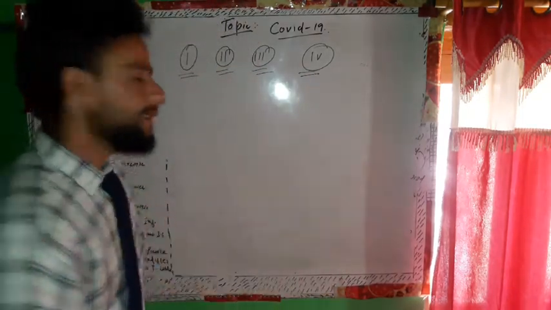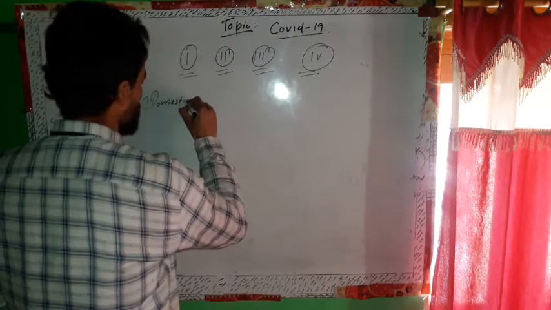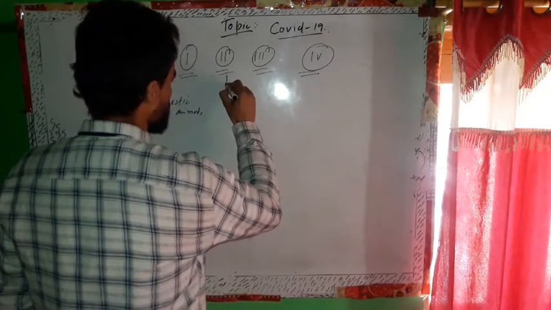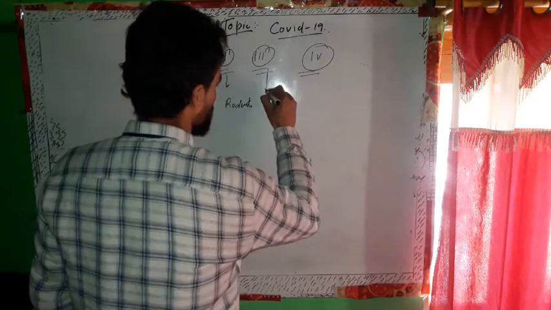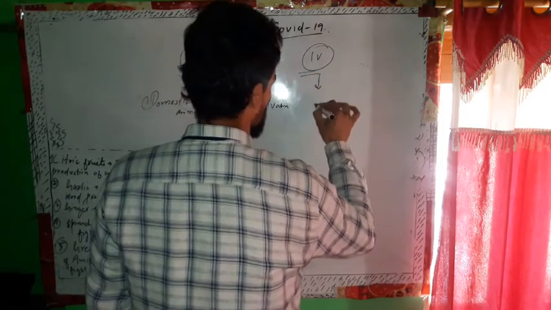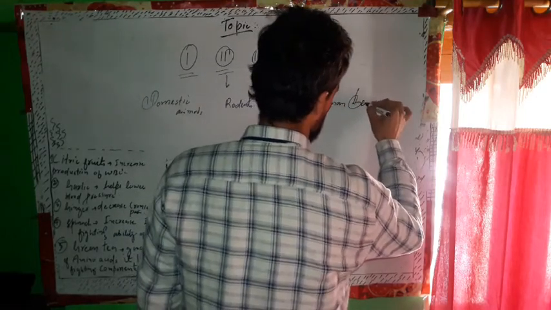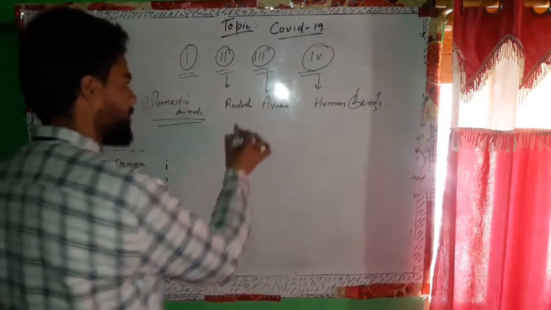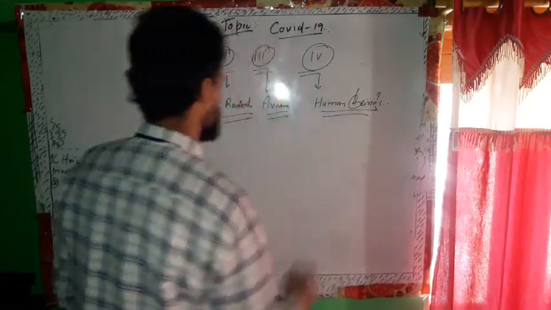Coronavirus first is present in domestic animals. Coronavirus second is present in rodents. Coronavirus third is present in avians, and coronavirus fourth is present in human beings.